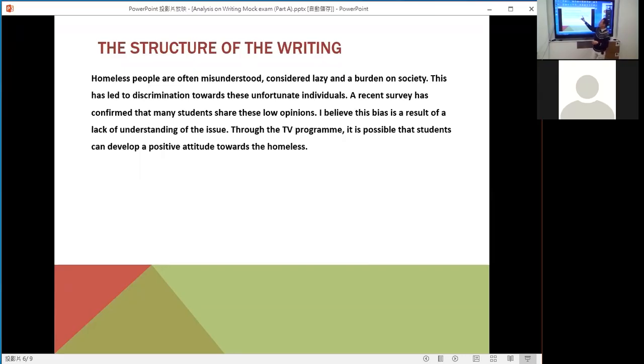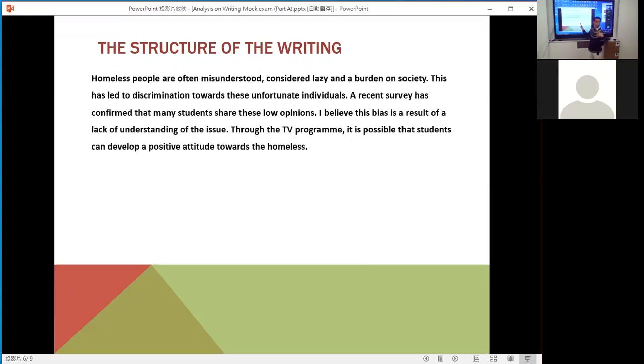A recent survey has confirmed that many students share these opinions. I believe this bias is the result of a lack of understanding of the issue. And through the TV program, it is possible that students can develop a positive attitude towards the homeless. Again, this paragraph is the second paragraph in the writing, and it is actually the body. It states the reason why we choose the homeless.